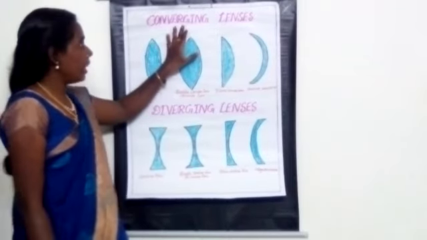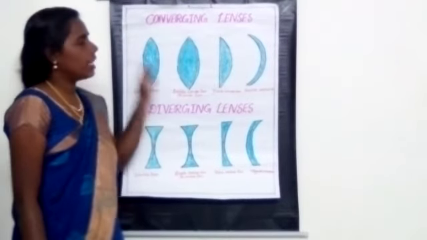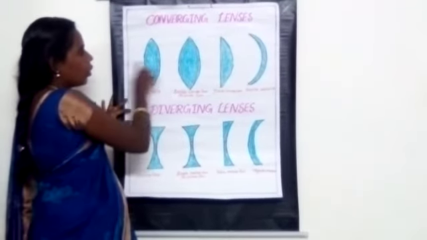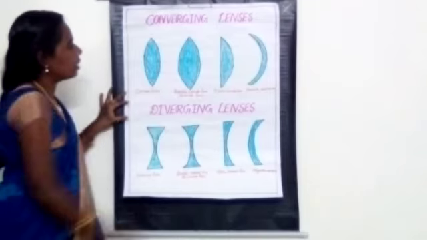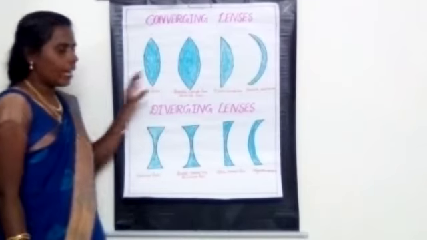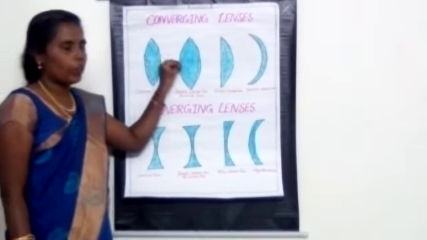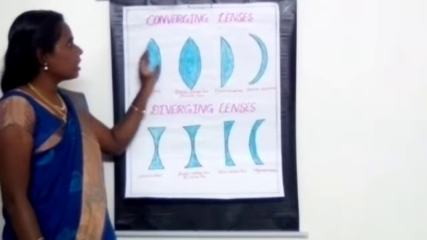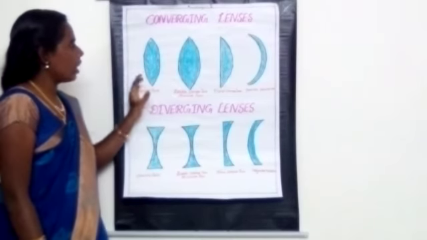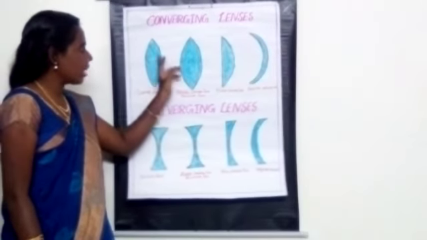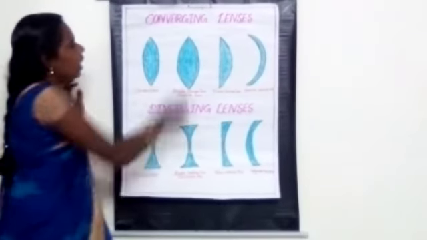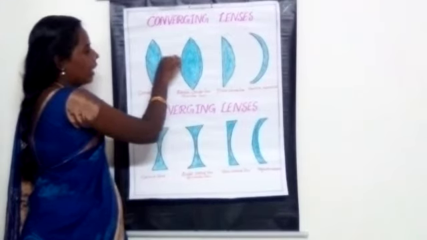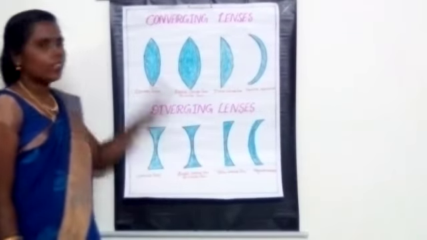Why are we calling this a converging lens? When light rays are allowed to pass through the convex lens, all the light rays after refraction meet at one particular point. They converge at one particular point. So we call these the converging lenses.